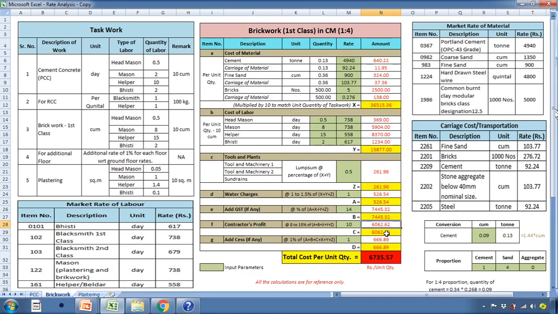6,062.62 rupees. Thereafter, cess is at 1%, which is calculated at 666.89 rupees. So the total cost for preparing the brickwork is 6,735.57 rupees. Now this value, that is 6,735.57 rupees, is for 1 cubic meter of brickwork in cement mortar 1:4 for first class brick masonry in superstructure.